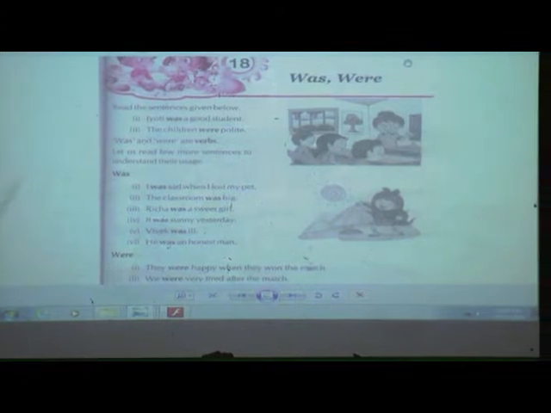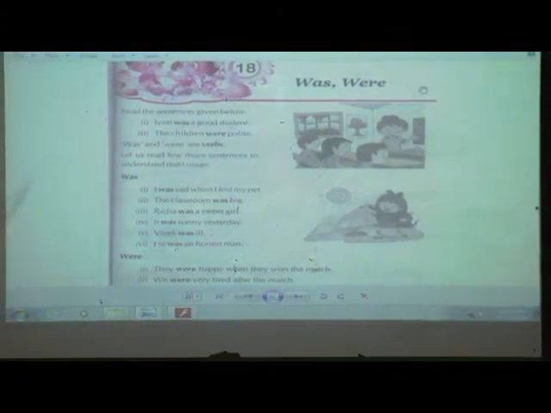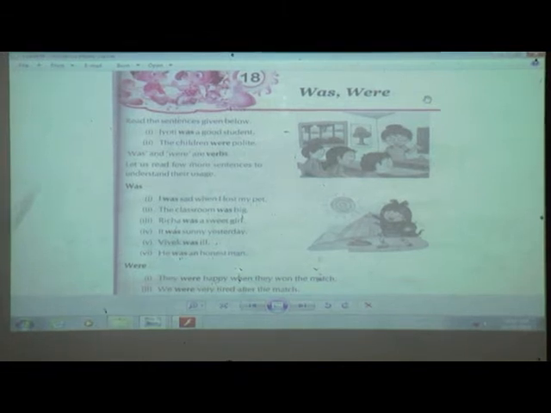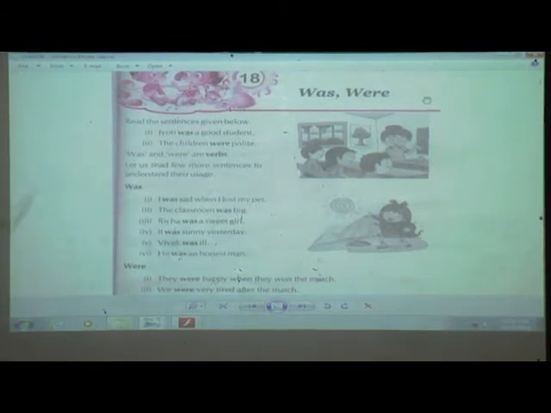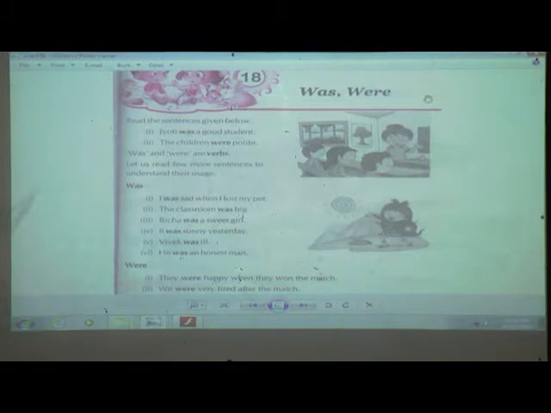So was and were are also verbs. They tell us what persons, animals or things have done, sometimes. It is used whenever the things have been finished, meaning past tense. Was is used in front of the singular noun and were is used in front of the plural noun. Now we will read the sentences, then you will come to know the usage of was and were.